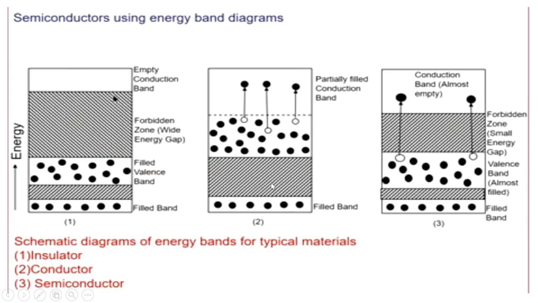See in the figure that the valence band and conduction band both overlap each other, as shown in the figure.